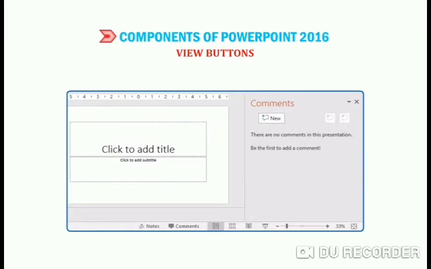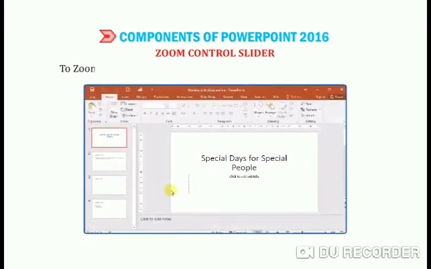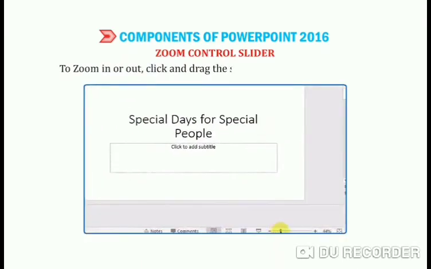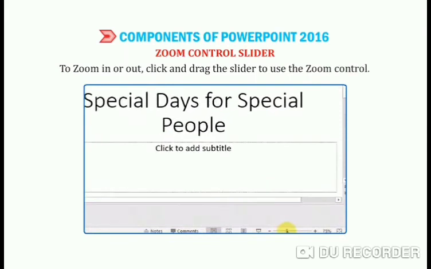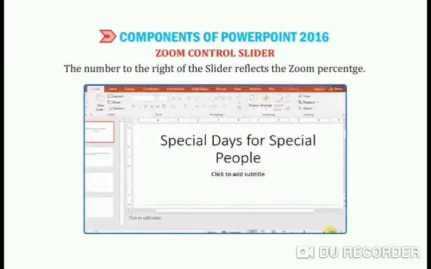First one, normal. Second one, slide sorter. Third one, reading view. Fourth one, slide show. So these are the view buttons. Now next one, zoom control slider. To zoom in or out, click and drag the slider on the zoom control. The number to the right of the slider reflects the zoom percentage. So you can increase or decrease, in or out.